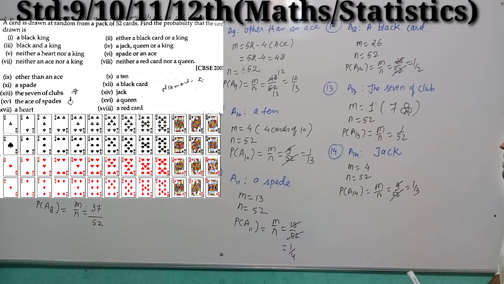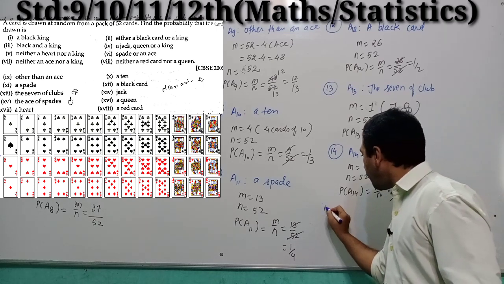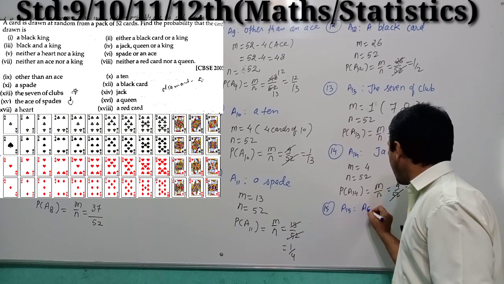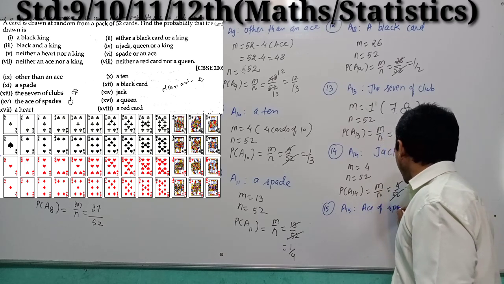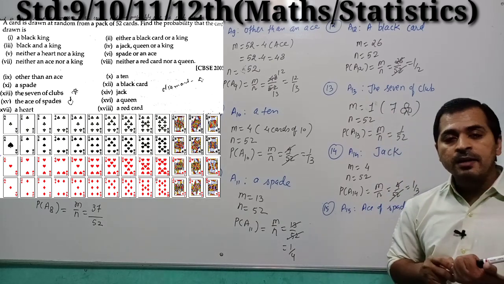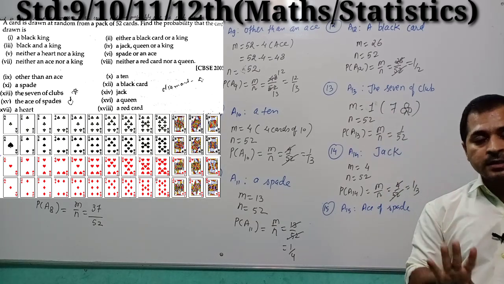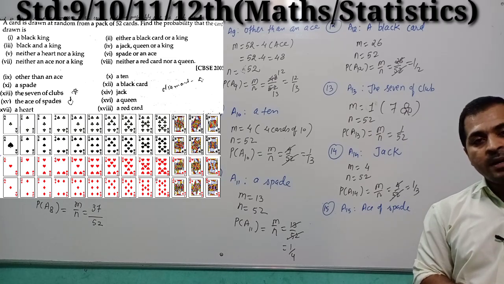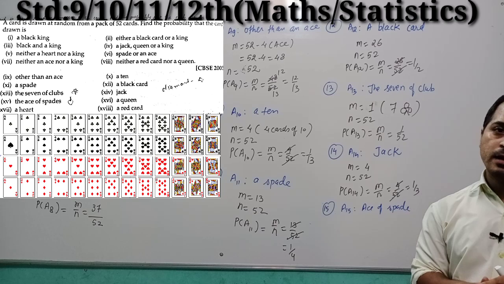Okay. Ace of spade. Question number 15. A15, ace of spade. Okay. We know that a deck is divided into 4 parts: club, spade, diamond and heart, right?